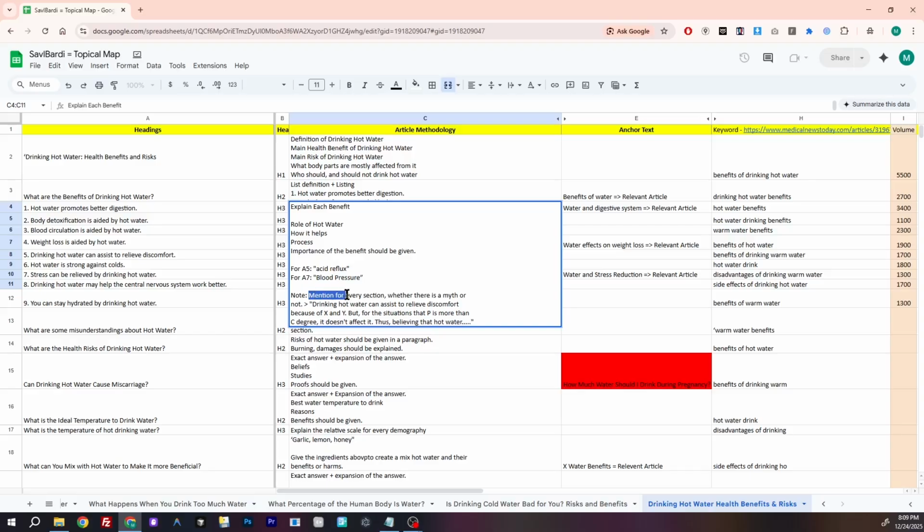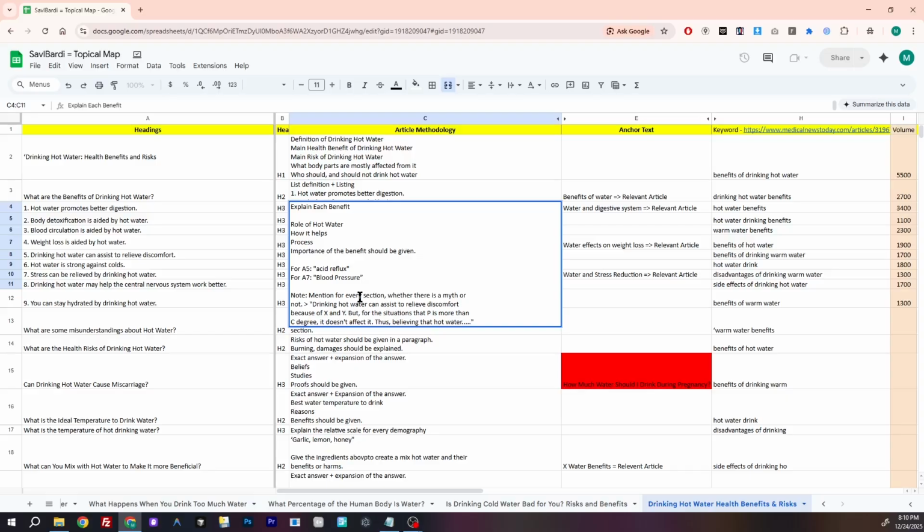Then mention for every section whether there is a myth or not. Drinking hot water can help relieve discomfort because of X and Y, but for the situation P at more than C degrees, it doesn't affect it. Thus, believing that hot water, etc. So the purpose is that since hot water tolerance changes from person to person, there are queries about that, and that's why we are trying to reflect the specific misunderstanding for every benefit also.